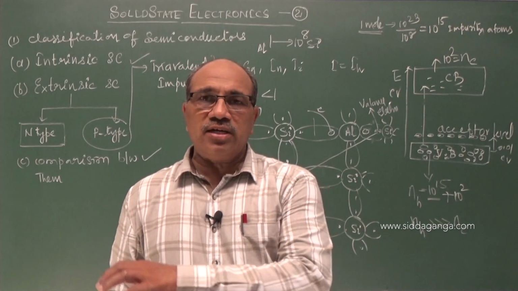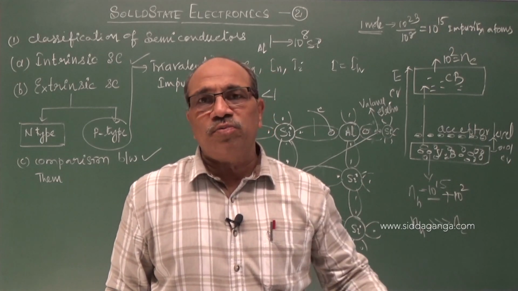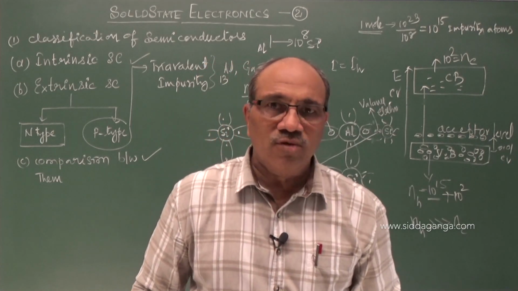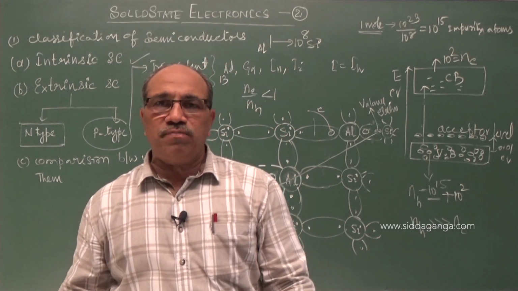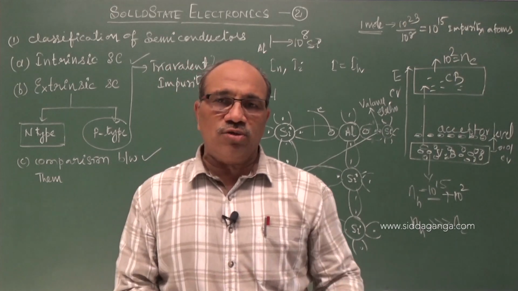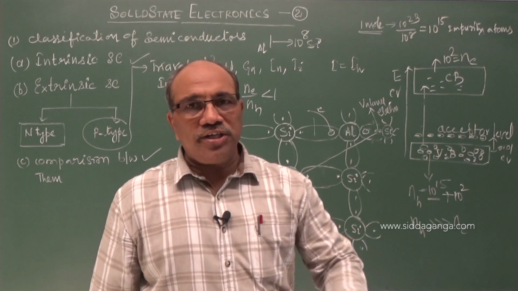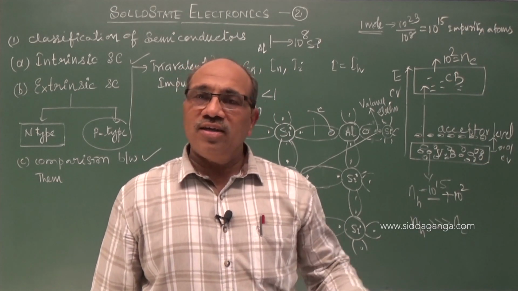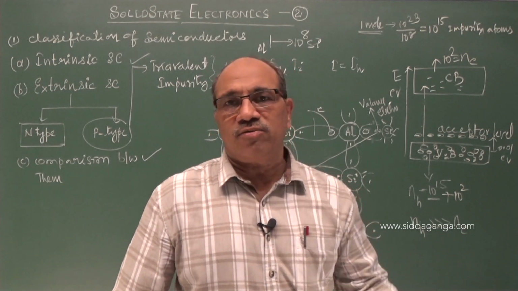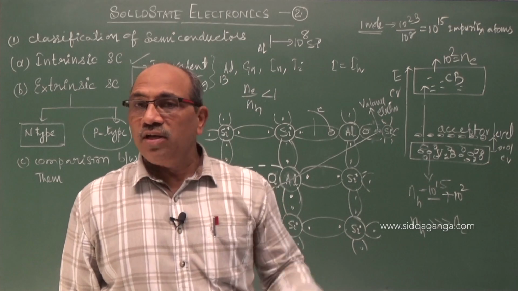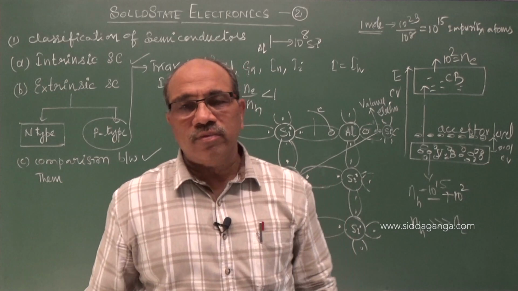Let us compare intrinsic and extrinsic semiconductors. Intrinsic semiconductor is a pure semiconductor. Extrinsic semiconductor is a semiconductor doped with impurities. One difference: the population of electrons and holes at any temperature is always equal, number of holes equal to number of electrons, in case of intrinsic. In extrinsic they are not equal. Maybe electrons more in n-type, holes more in p-type. But in simple words, they are not equal. Ne is not equal to Nh in case of extrinsic, Ne equals Nh in case of intrinsic.